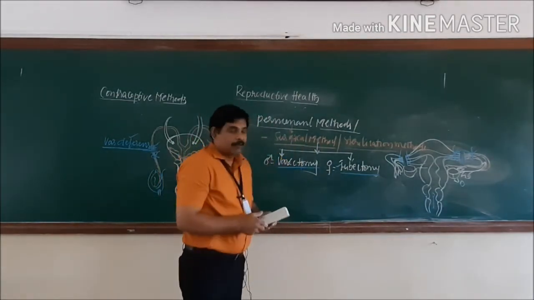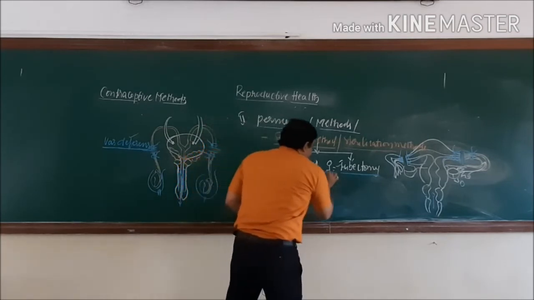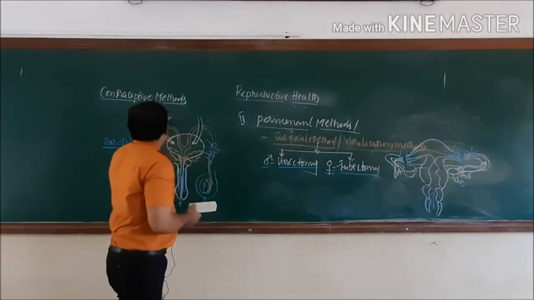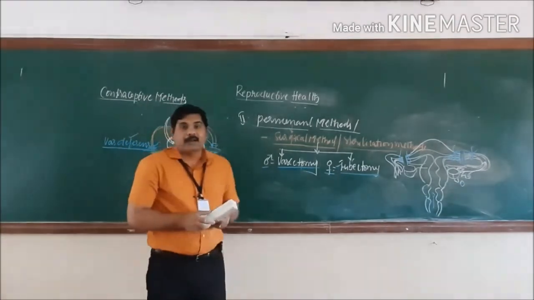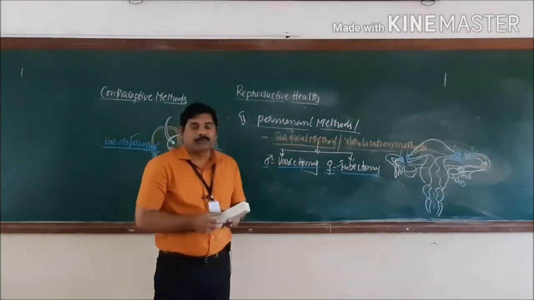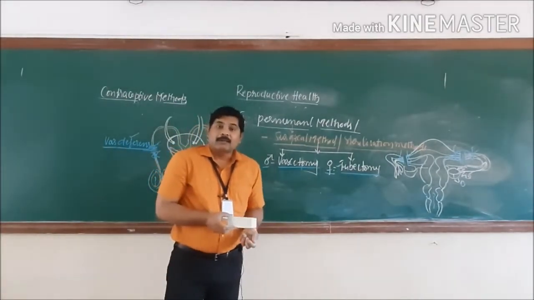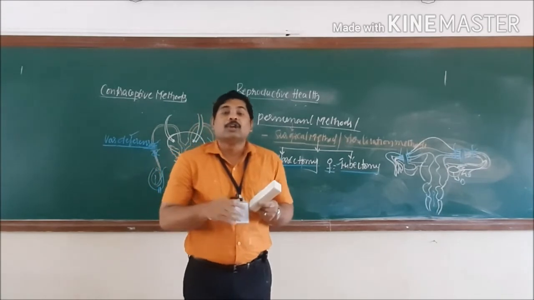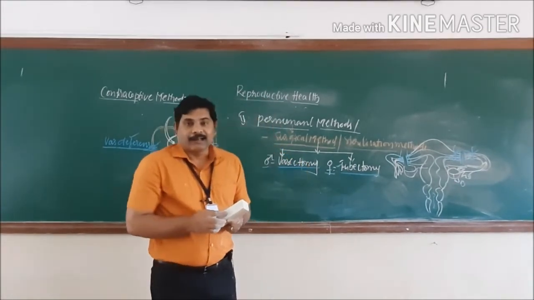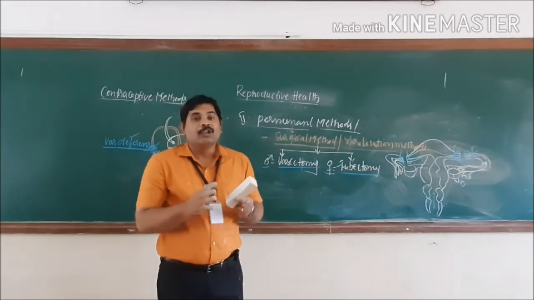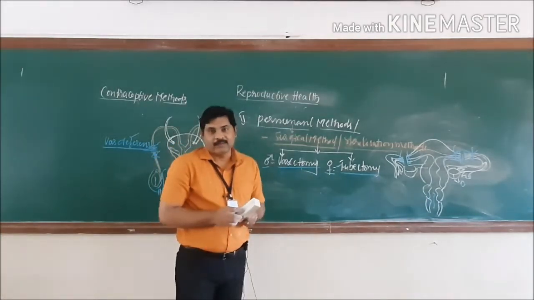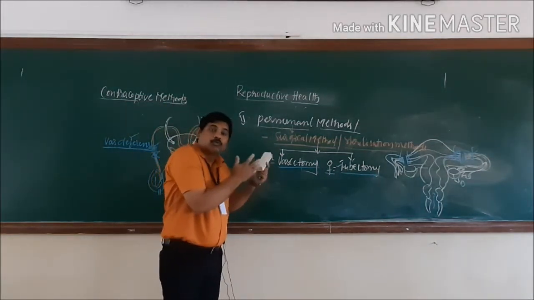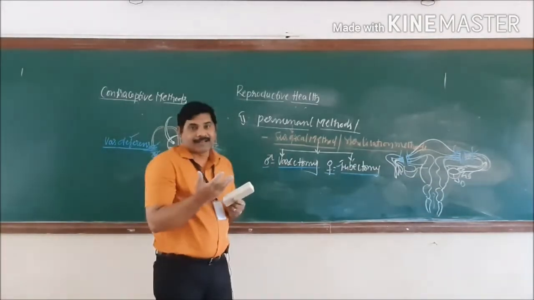And these 2 are the permanent methods, in the male as well as the female. So these are all the permanent methods that come under the contraceptive methods. Here we need to concentrate on a few things regarding these contraceptive methods. The first point: when you are going to adopt a contraceptive method, it is necessary for each and every individual to approach a qualified doctor. Only on the suggestion of the qualified doctor should you select a suitable contraceptive method. That is one important point to be noted. And the second point: though it has its own advantages, it has certain disadvantages also.